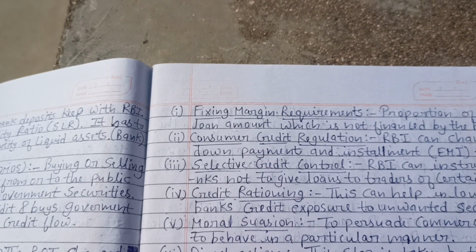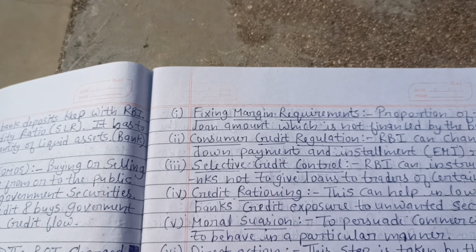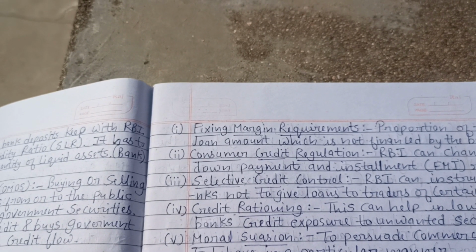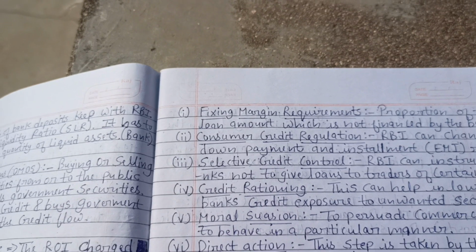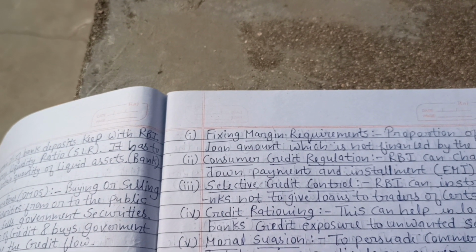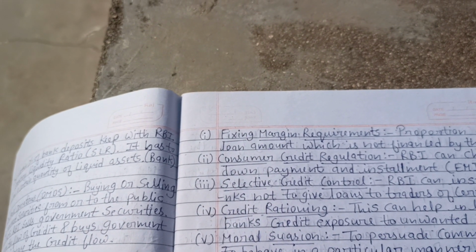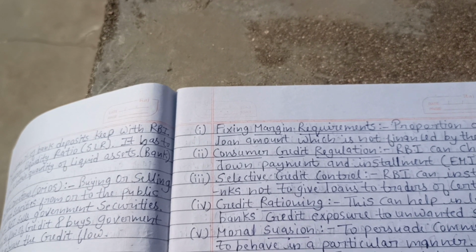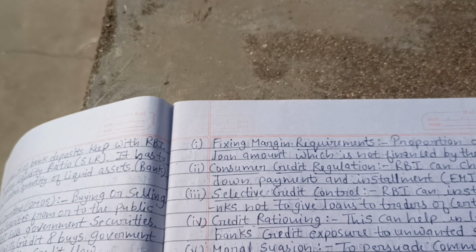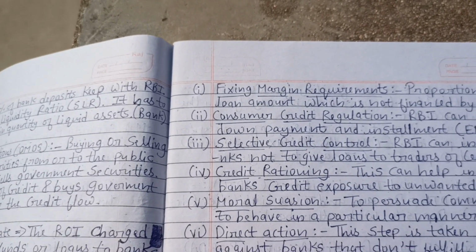Second point is consumer credit regulation: RBI can change down payment and installment EMI rules. The third point, selective credit control: RBI can instruct banks not to give loans to traders of certain types. Fourth point is credit rationing: this can help in lowering bank credit exposure to unwanted sectors. The fifth point is moral suasion, to persuade commercial banks to behave in a particular manner. And the sixth point is direct action: this step is taken by the RBI against banks that don't fulfill conditions or requirements. RBI may refuse their bills and securities.